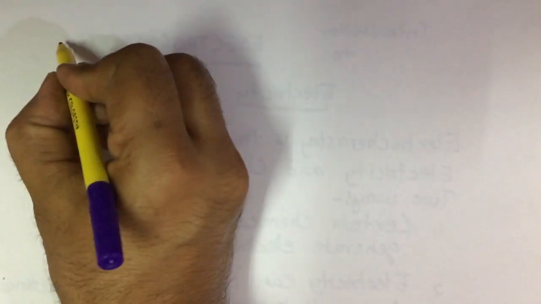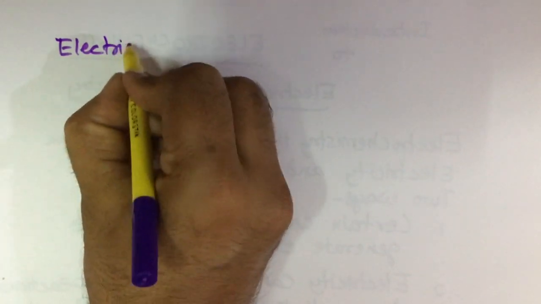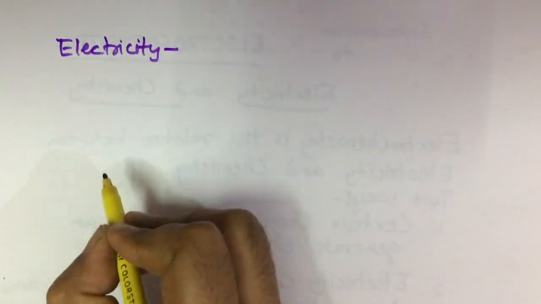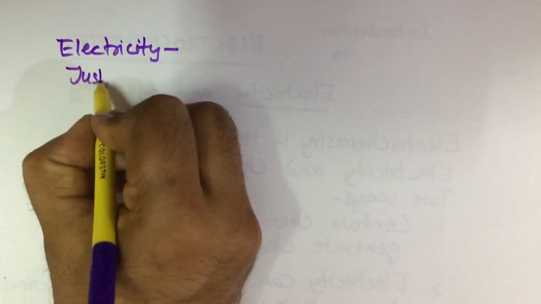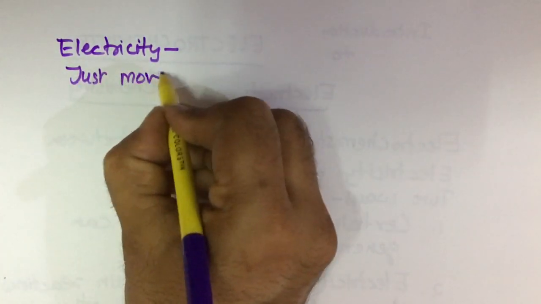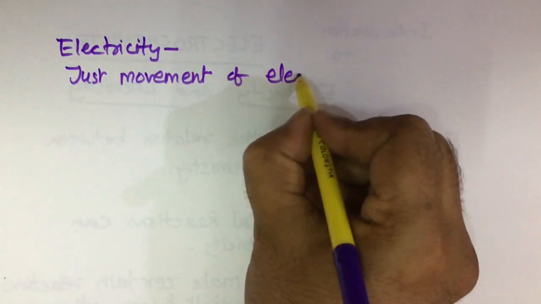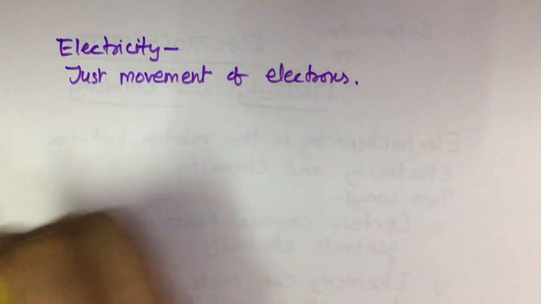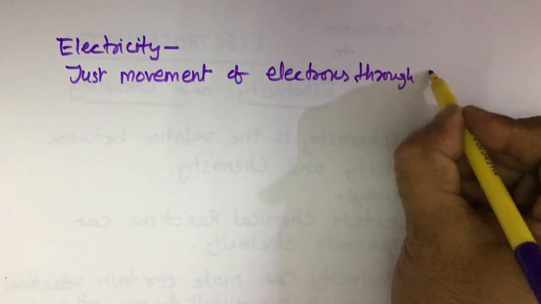So first is electricity. In simple terms, electricity is just movement of electrons through something.